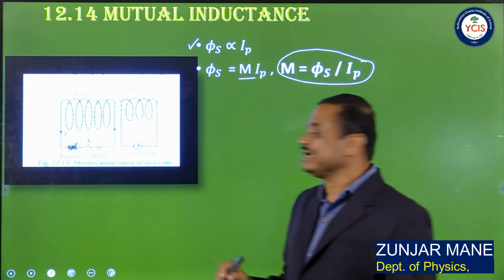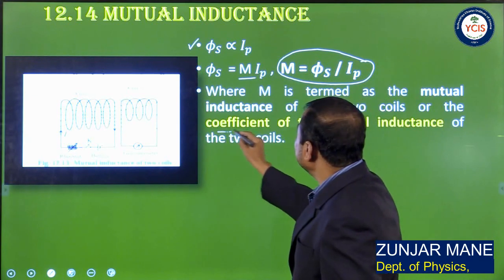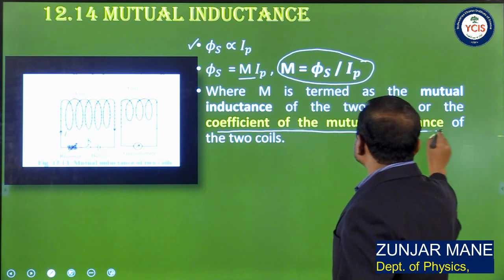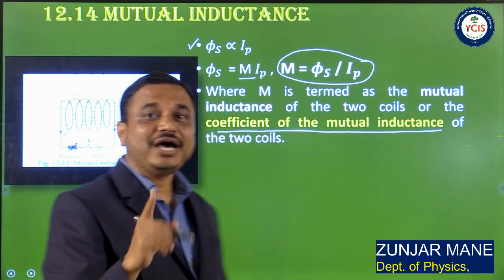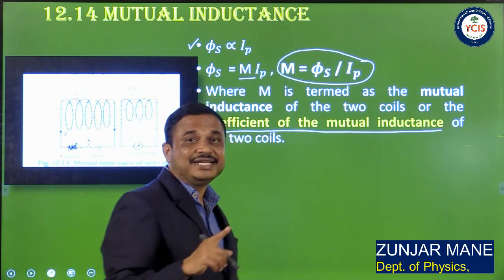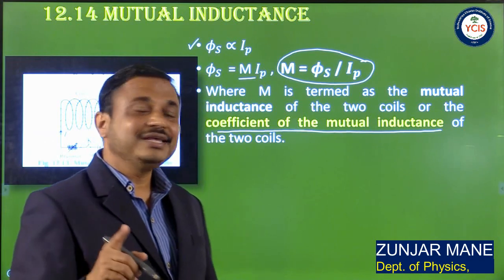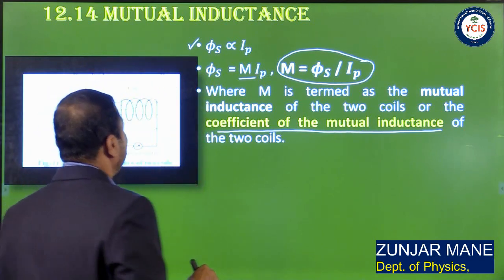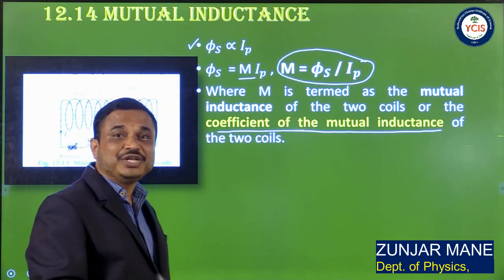So M is a constant, and that constant is called the coefficient of mutual inductance, and it is the ratio of phi s to IP, that is, the ratio of magnetic flux of the secondary circuit to the current flowing in the primary circuit. So let us derive the expression for that M, which is called the coefficient of mutual inductance or mutual inductance.